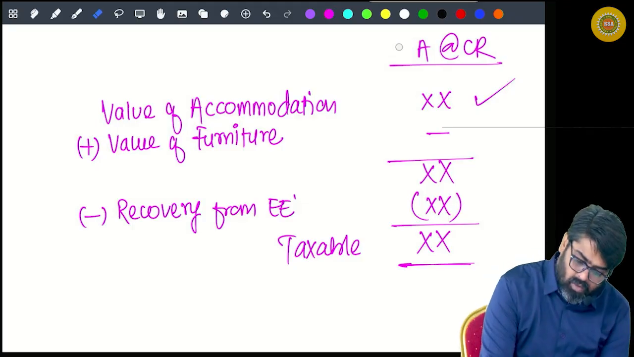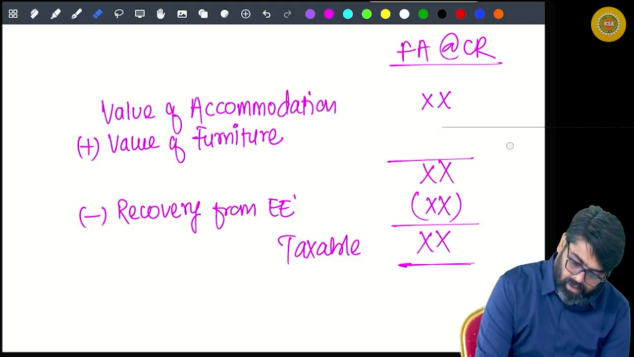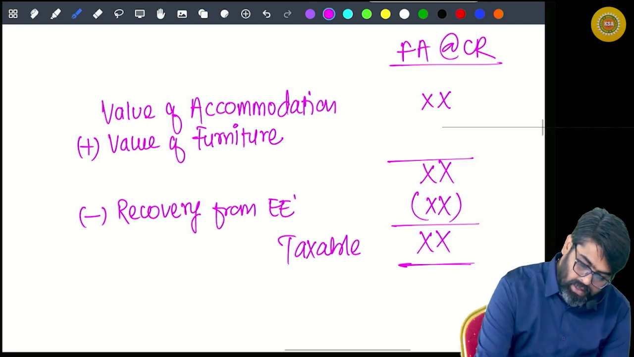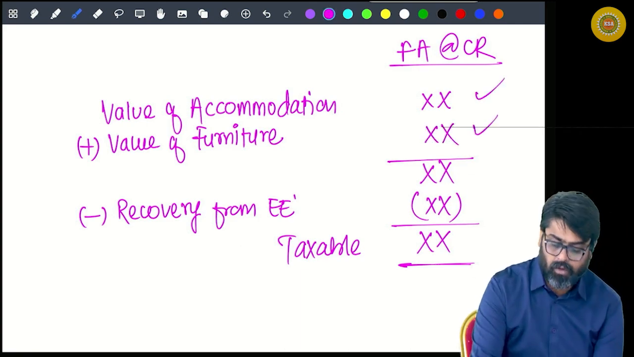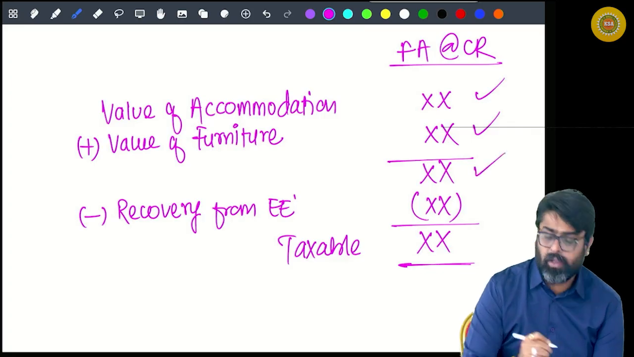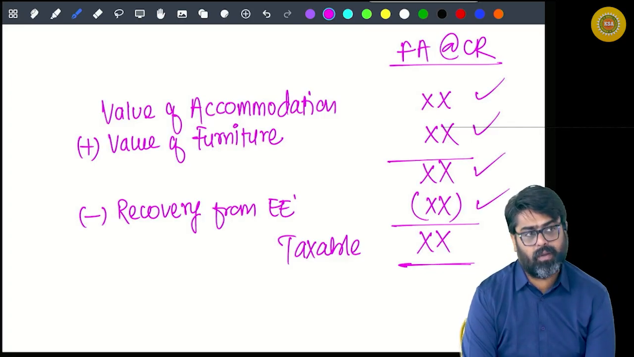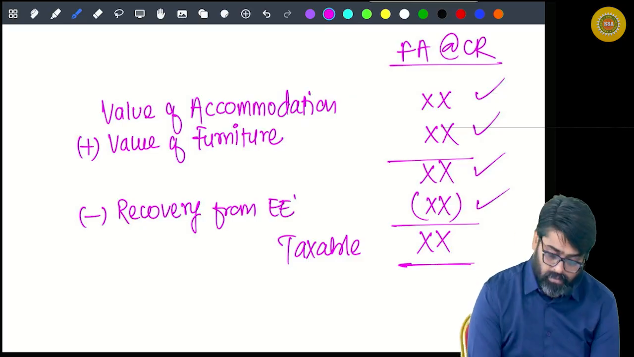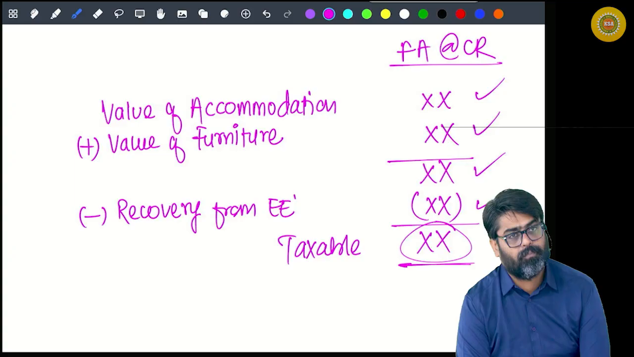Now what about FA at CR? In FA at CR, what are you going to do? You will calculate the value of accommodation. You will calculate the value of furniture, and you will add both of them. This will be your RFFA value. Out of that, minus the rent recovered from the employee. Yes or no? This will be your taxable value.